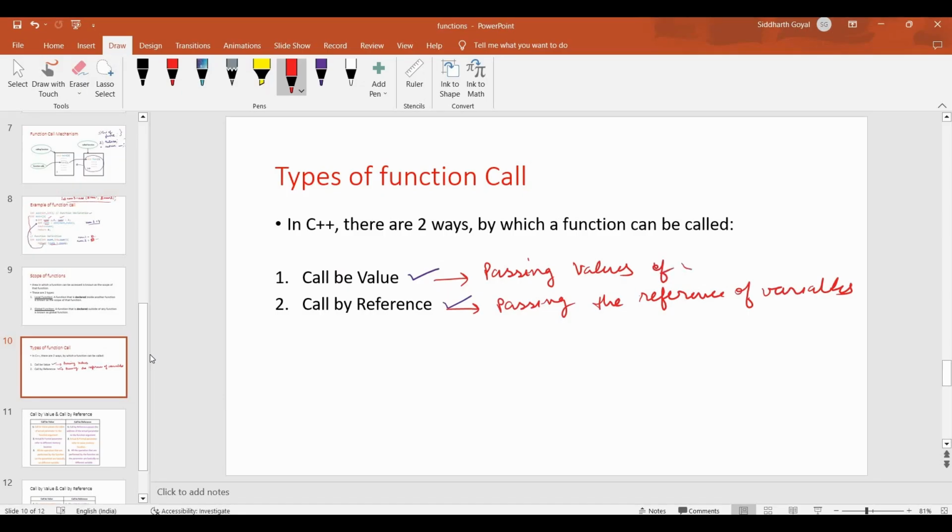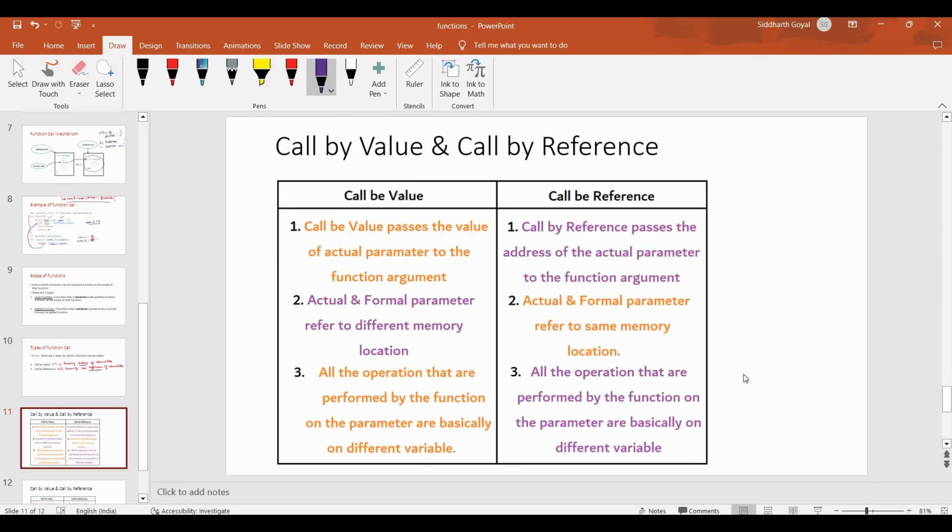We are passing the values of variables, right? So any tampering will be on the values, and those values will be stored in a separate variable. So basically it's a copy kind of thing. In reference we are actually tampering with the actual variable, right? So in call by reference we have to take special care of not manipulating the variables if we don't want to. All right, so these are the differences between call by value and call by reference.